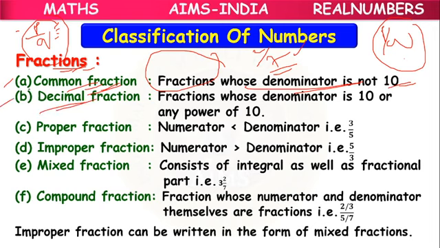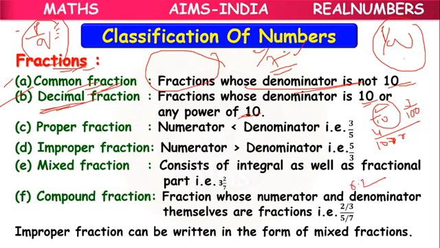Next, number 2, decimal fraction. It means fractions whose denominator is 10 or any power of 10. Like 2 by 10, 3 by 10 square meaning 100, 4 by 10 cube meaning 1000. Suppose we have 2 by 10, we can write it as 0.2.